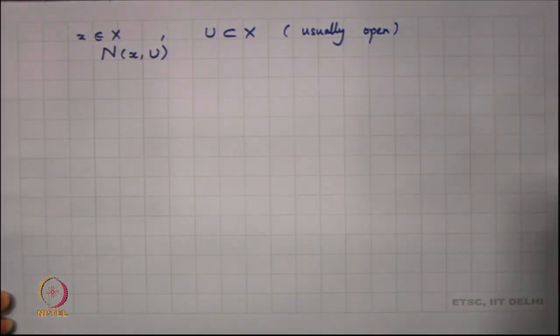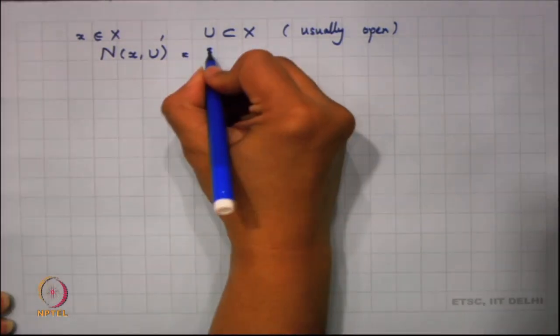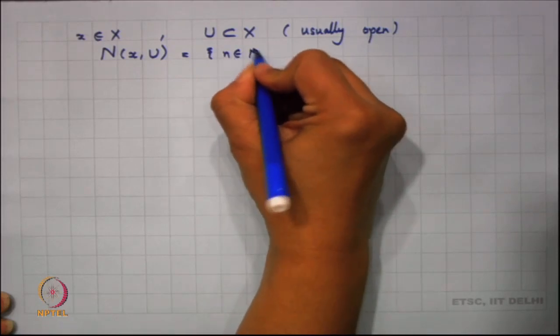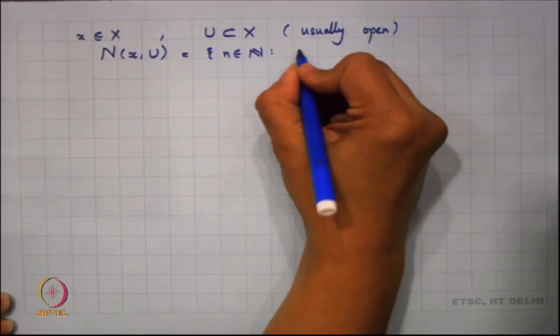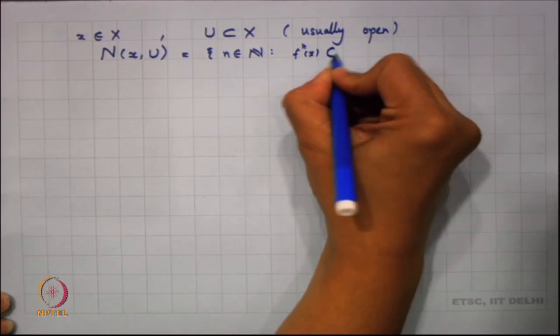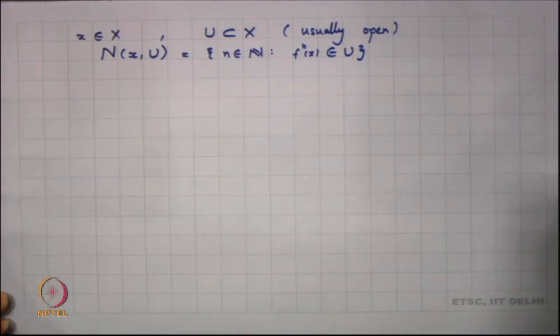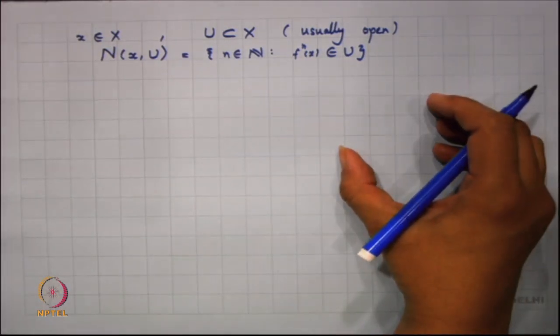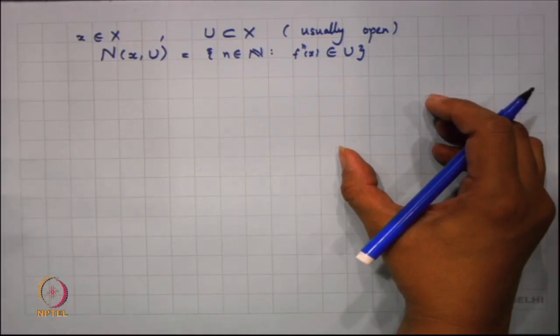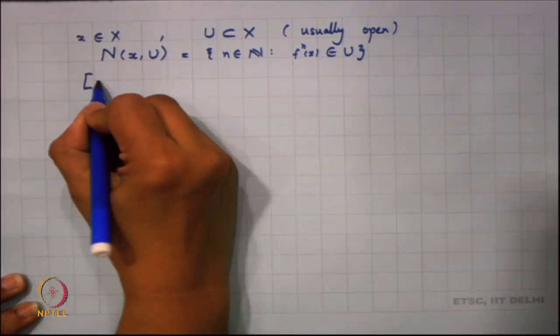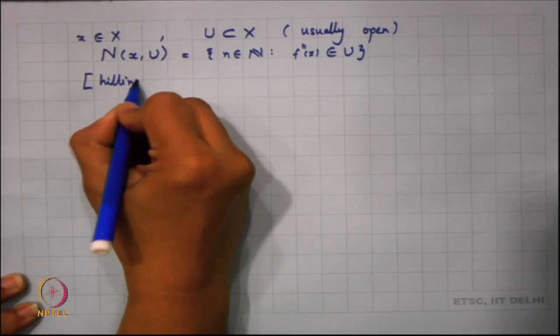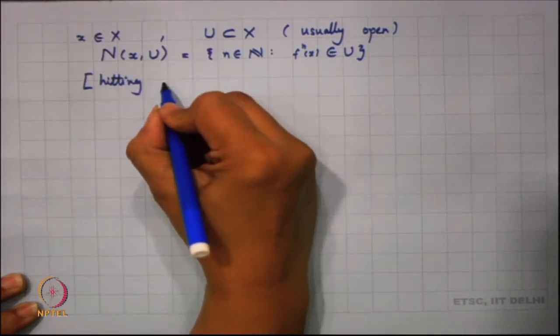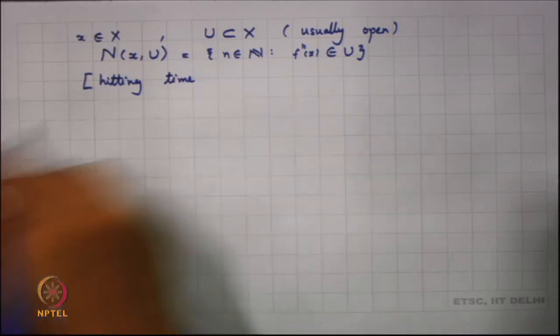So, I define N(x, U) to be the set of all n in N such that f^n(x) belongs to U. Now, I can think of this like a set U, and then I am trailing the orbit of x, and I am seeing what are all the instances at which the orbit hits U. So, basically this is also called the hitting time set, because what are all the times when it hits.